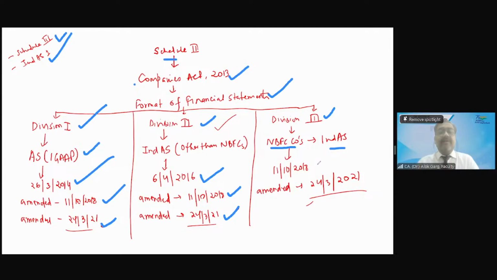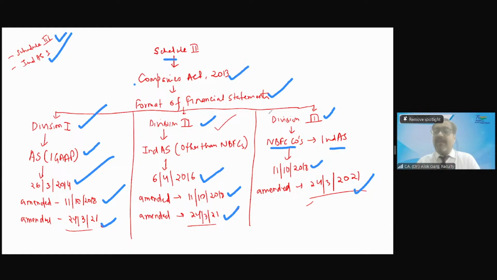Right? And then there is an amendment on 11 October 2018, and there was a major amendment on 24th March 2021. So friends, to cut a long story short, Division 1 is applicable to the companies on which accounting standards are applicable. Division 2 is applicable to the companies on which Ind AS is applicable other than NBFC companies. Division 3 is applicable to NBFC companies on which Ind AS is applicable.